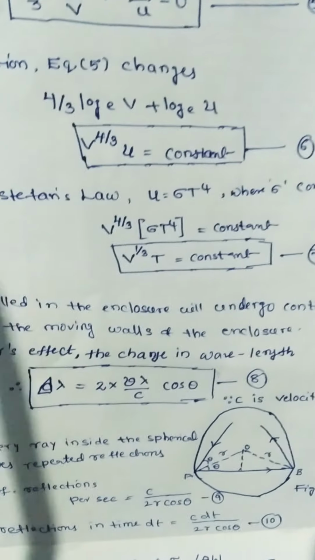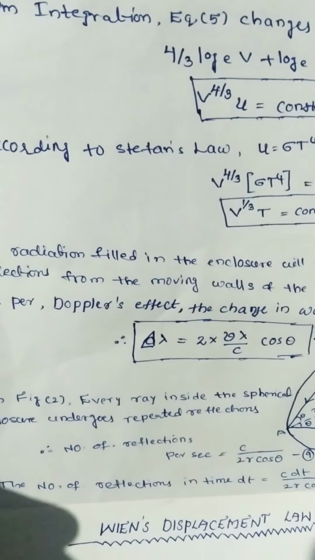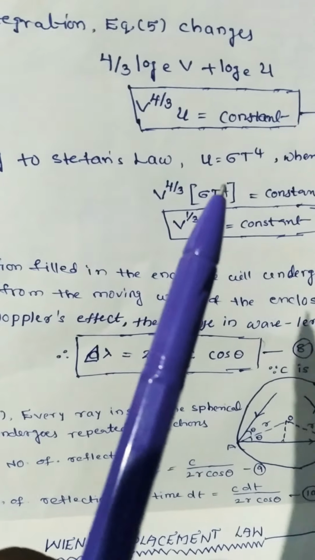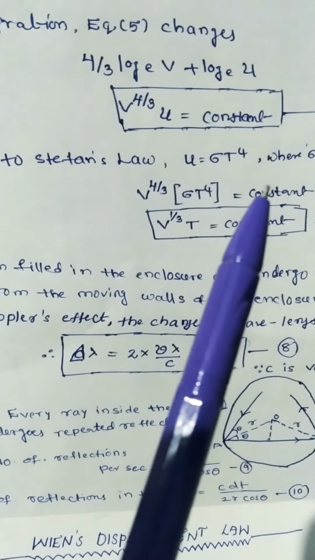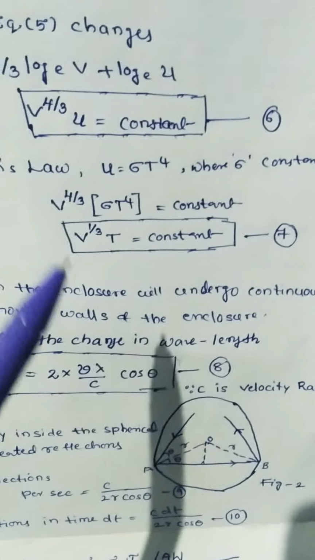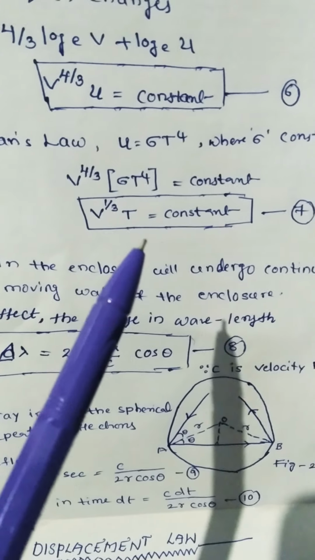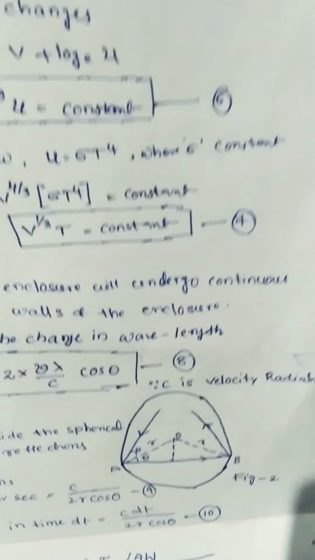This is equation 6. But we are going to consider Stefan's law. According to Stefan's law, u equal to sigma T to the power of 4, where sigma is a constant. After simplification, you will get V to the power of 1 by 3 into T equal to constant. We take this as equation 7.